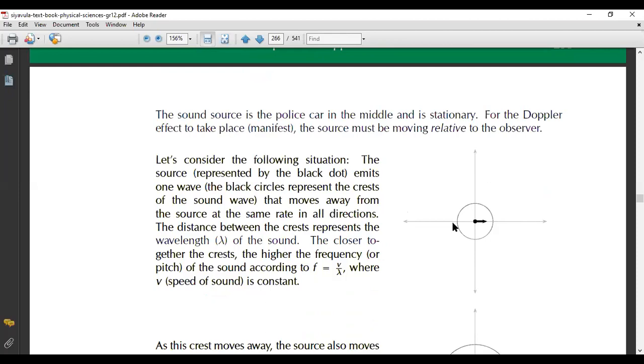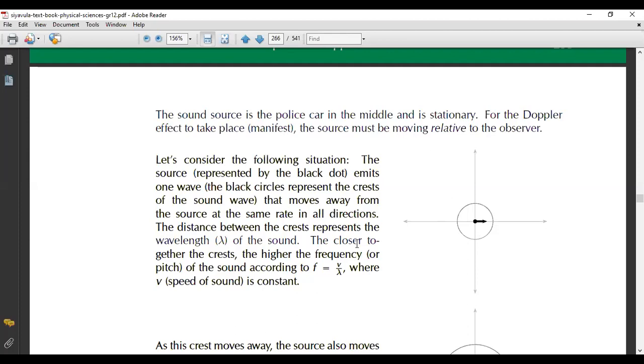So let's consider the following situation. The source, represented by the black dot right here, emits one wave. The black circle represents a crest of the sound wave, which moves away from the source at the same rate in all directions.